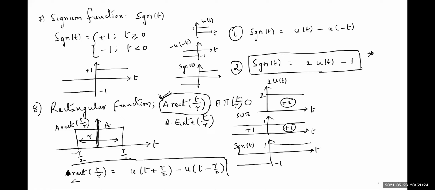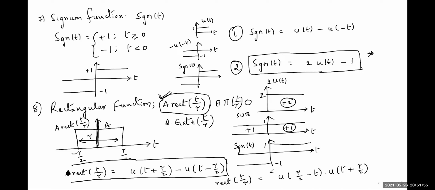Or one more form we can express this rectangular function is like this: u of tau by 2 minus t multiplied with u of t plus tau by 2.